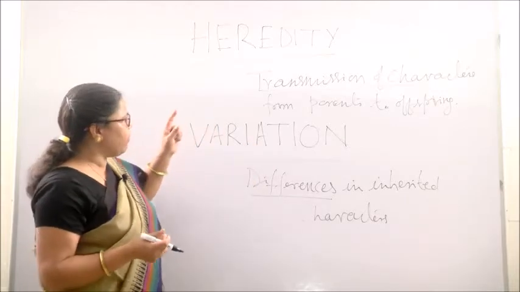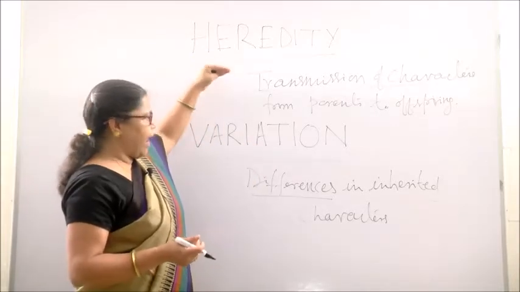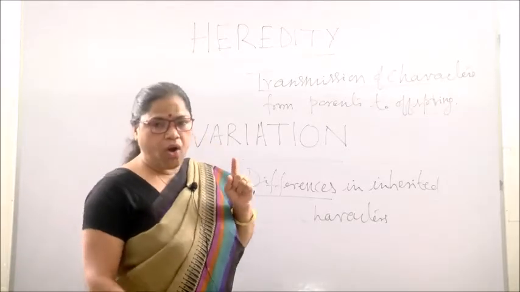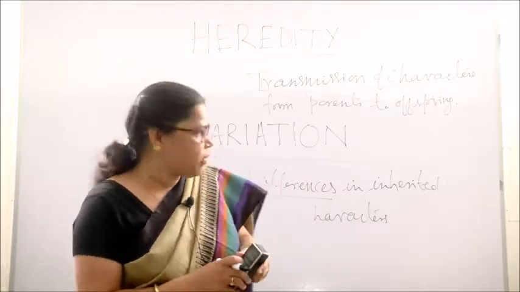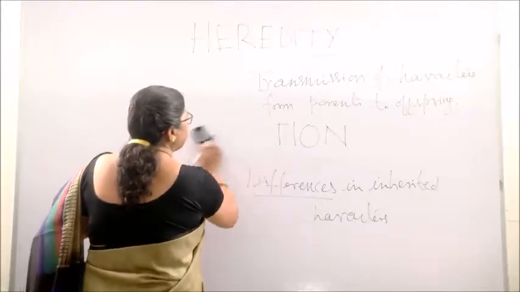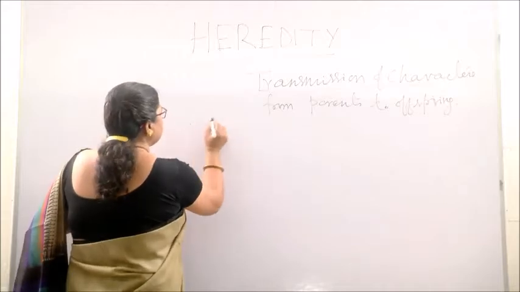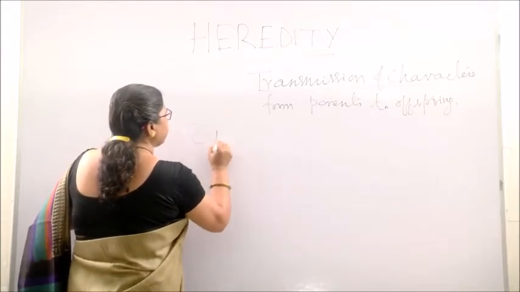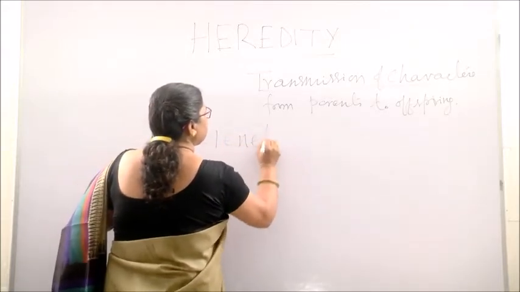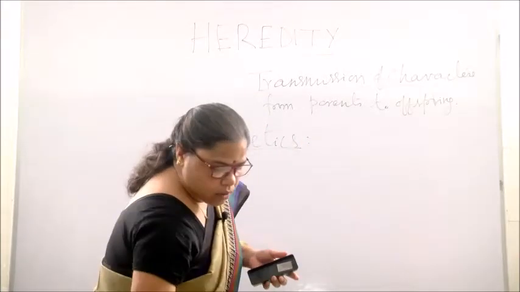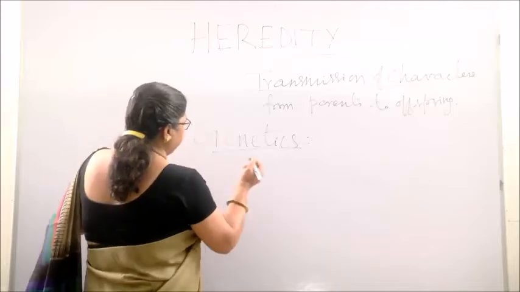And one thing you remember, both heredity and variation are two aspects of a particular science or study, and that is known as genetics. So what is genetics?